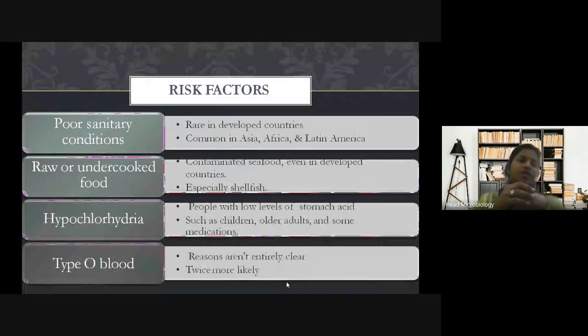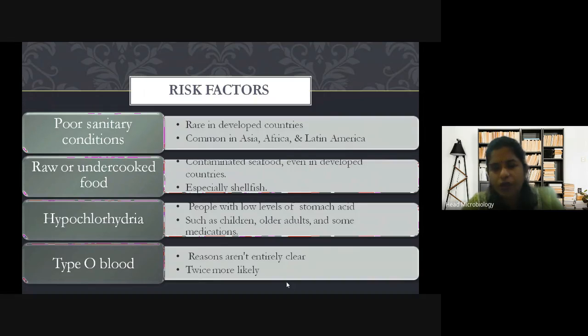Now, risk factors, who are more at risk. Coming most importantly, as I told you, poor sanitary conditions, as for other diseases also. Whichever disease, it is communicable fast if there is poor hygiene.